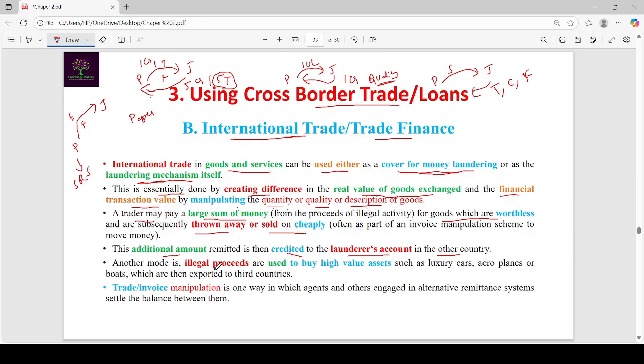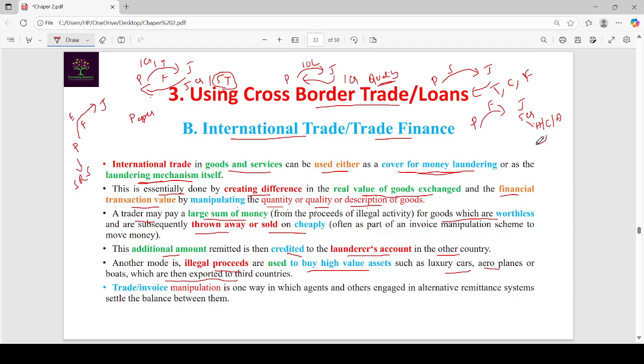Another mode is that illegal proceeds are used to buy high value assets such as luxury cars, aeroplanes and boats, which are then exported to third countries. Here what happens? Pushpa exported furniture to Japan, where he earned 5 crore rupees. In Japan, he purchases helicopters, cars or aeroplanes. So he purchased high value assets.